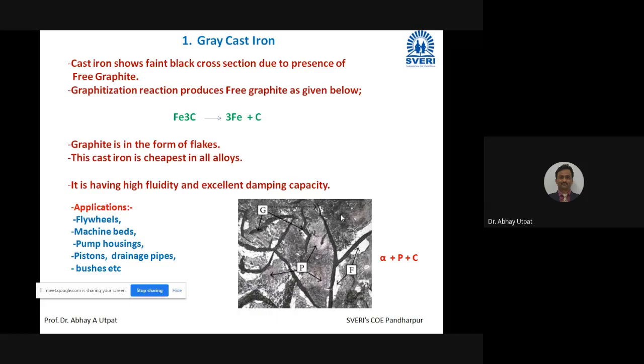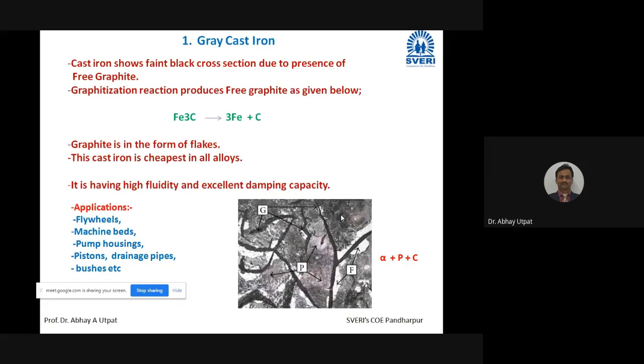You take any part of grey cast iron, if you make a fracture of it, after the fracture, you will see some faint black color. Faint black color is called grey color. So that's why we are calling such cast iron grey cast iron, because the cross section of its fracture shows a faint black color.